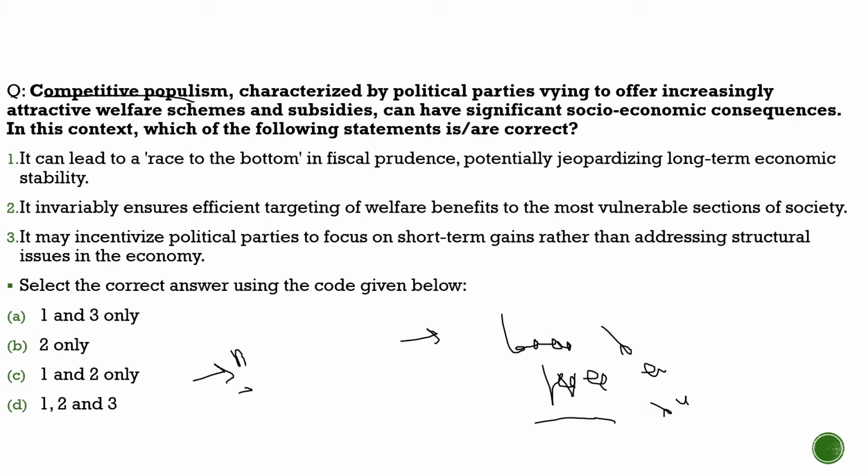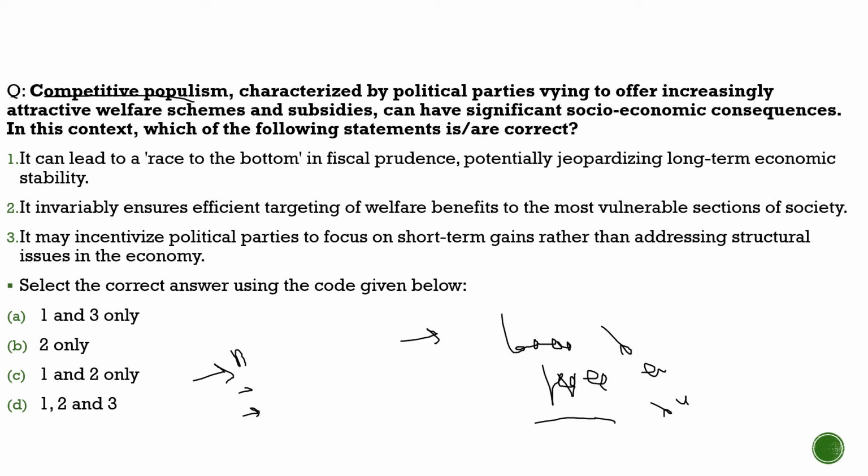And also it is very easy to implement, because it does not take years of time. It is a matter of the click of a mouse, so it is very easy to implement. And also in this, there is very efficient targeting of the people. For example, if you want to target the women of any caste, you can easily target them. You can take their Aadhaar cards, and it is very easy to do so. And also it gives a lot of freedom to the people when you give this money to them.